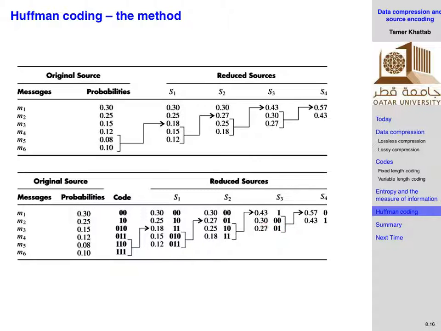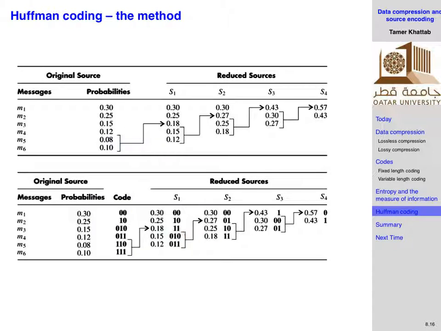Then move backward, okay? So these two, they don't come from anything else at the previous stage, so they go as they are with their bits, right? So these two go here, become these two, same as they are, right? While the 0.43 came from 0.25 plus 0.18. So I take the 1, becomes the first bit, and then the higher probability gets a 0, the lower probability gets a 1 in the second bit, right?